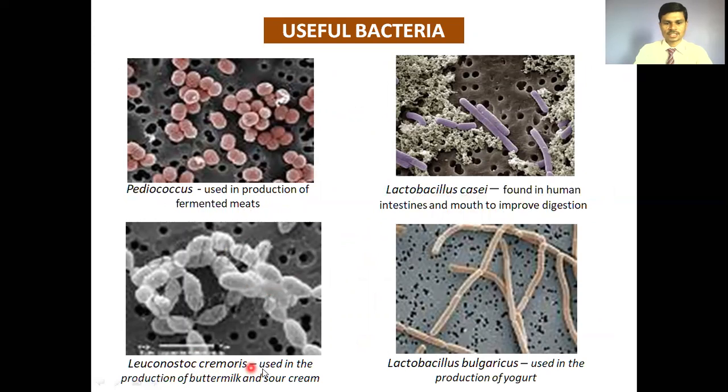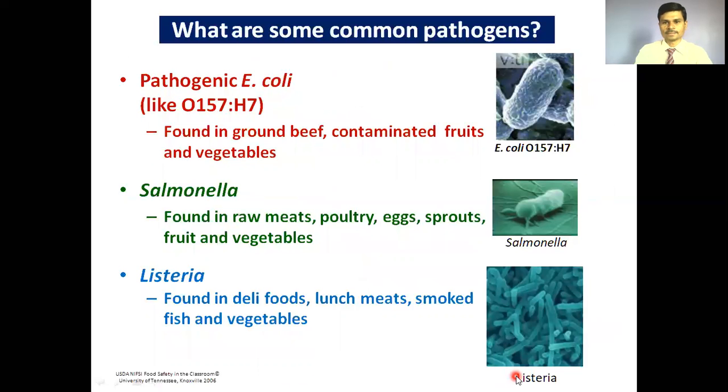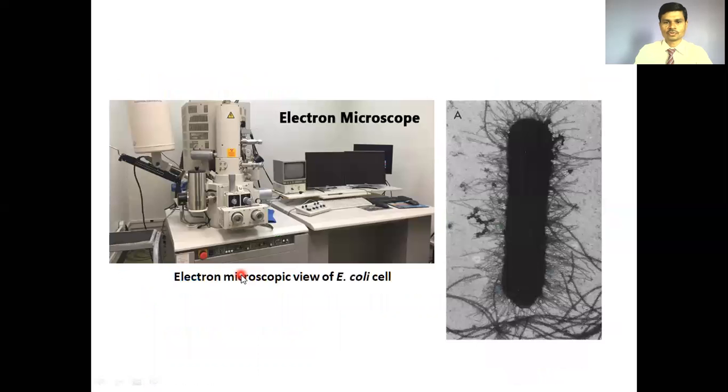Leuconostoc cremoris is used in the production of buttermilk and sour milk. Then Lactobacillus bulgaricus is used in the production of yogurt. These are some useful bacteria. Some harmful bacteria are some strains of E. coli, which is also harmful. Salmonella bacteria and Listeria bacteria are also harmful to humans.